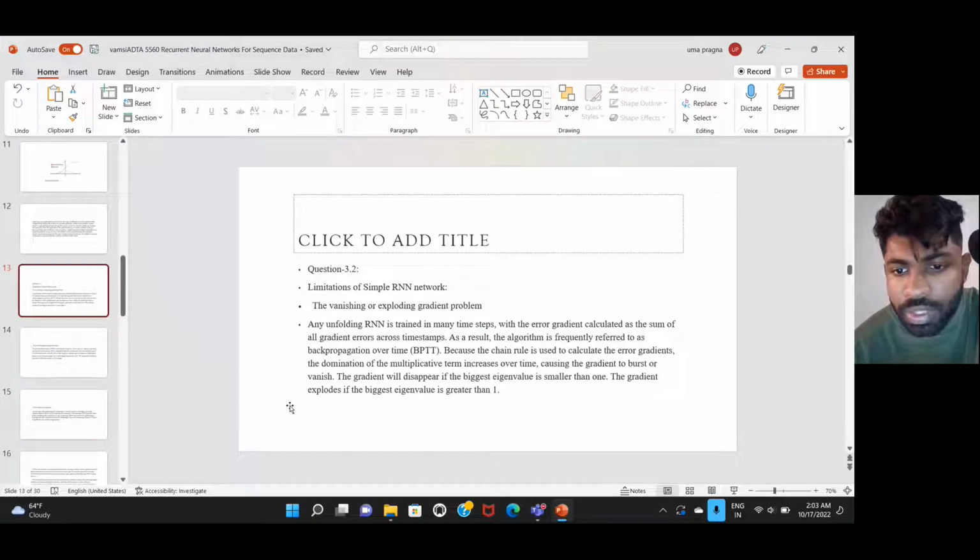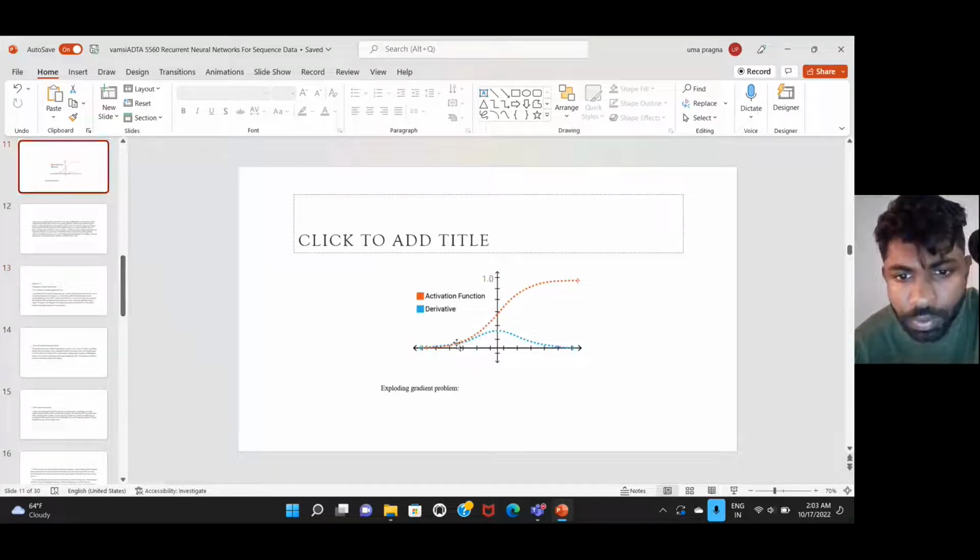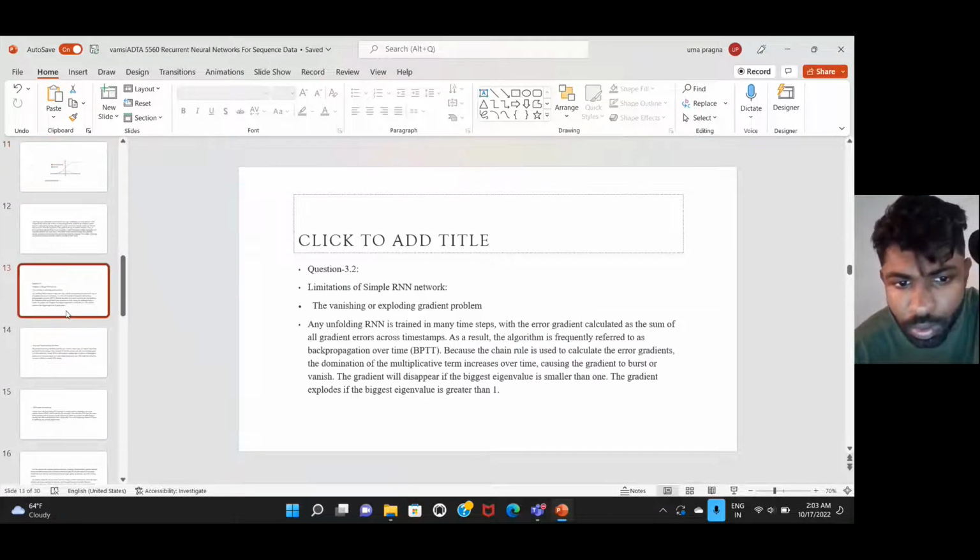Because the chain rule is used to calculate the error gradient, the dominance of the multiplication term increases over time, causing the gradient to explode or vanish. The gradient will vanish if the biggest eigenvalue is smaller than 1. The gradient explodes when the biggest eigenvalue is greater than 1. It won't go to 1, it will go down.